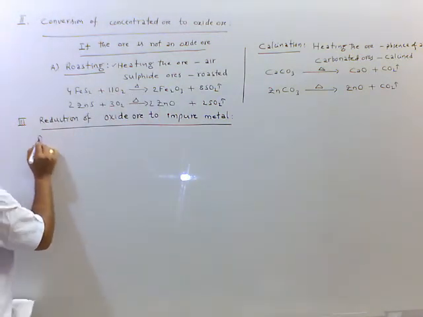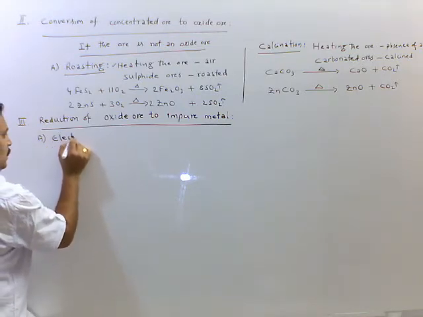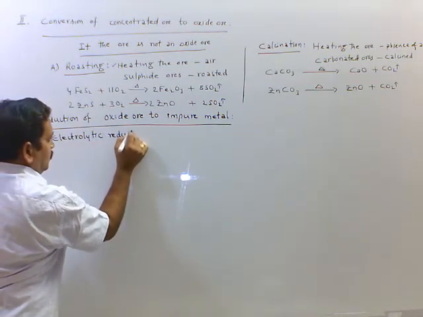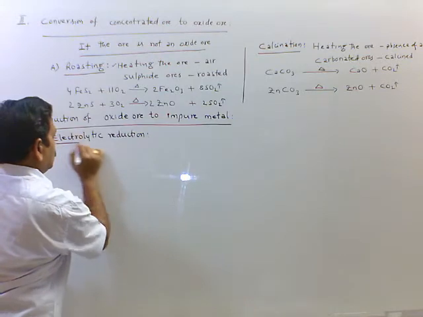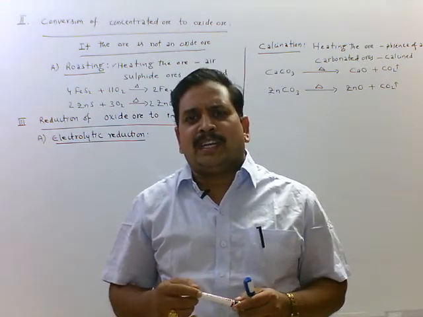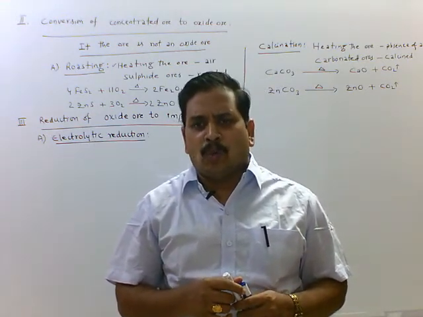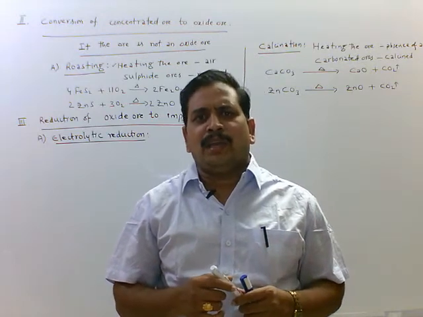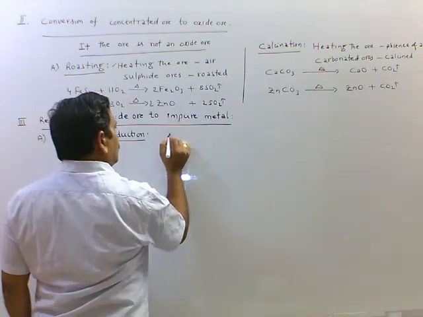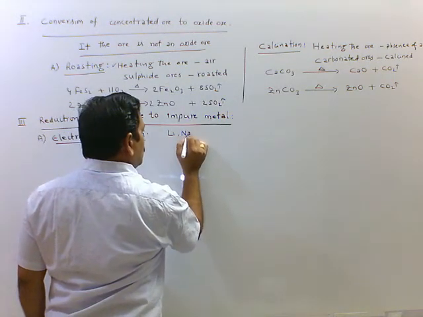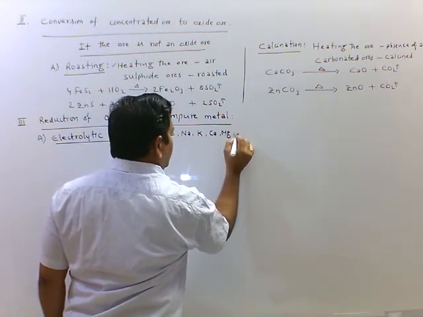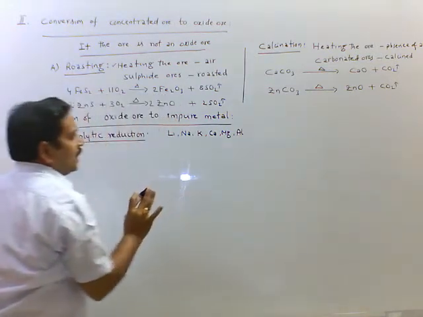See, the first one, electrolytic reduction. In electrolytic reduction, highly reactive metals, that is, metals which have high electropositivity, can be reduced by the electrolytic method. Here we use metals such as lithium, sodium, potassium, calcium, magnesium, aluminum. These metals we choose.